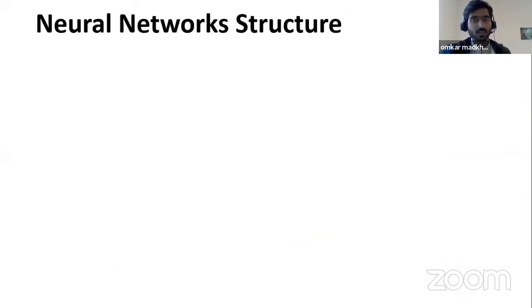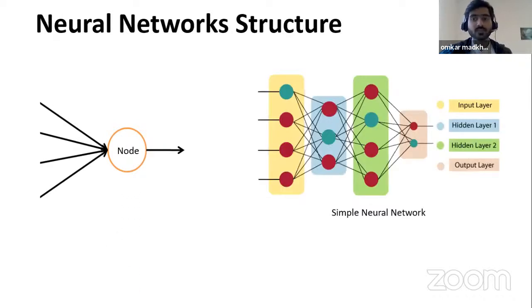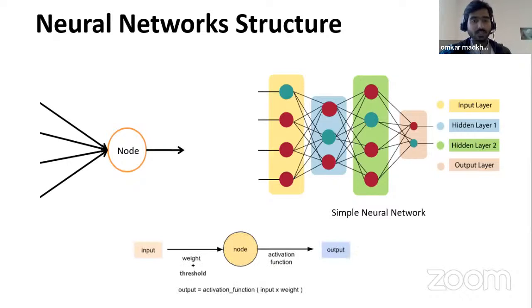So, how does a neural network structure look? Basically, it has multiple inputs, different nodes and layers, multiple hidden layers, and an output layer. Each node has a weight, a threshold, and an activation function. Once the input and weight have been decided, it passes through each and every node.